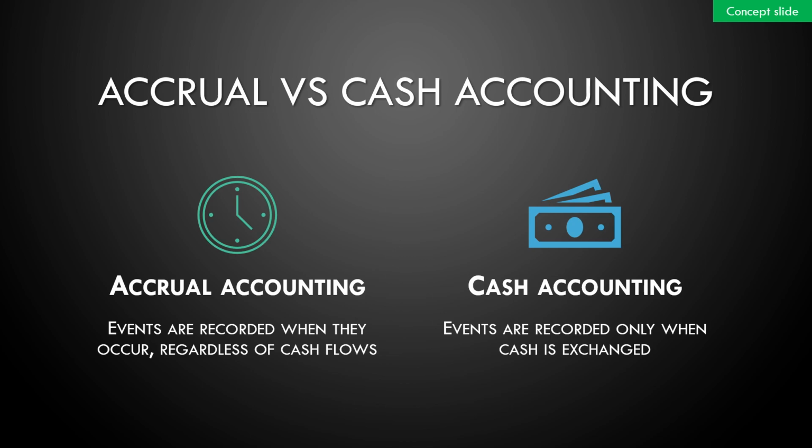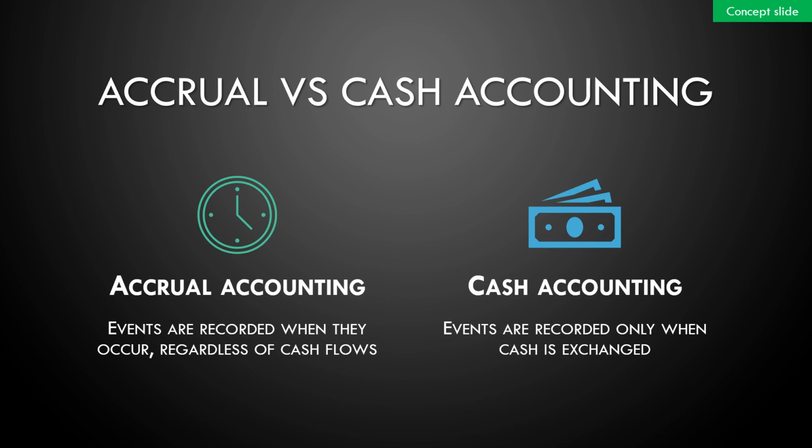Accrual accounting is when transactions are recorded when they occur regardless of cash flows. On the other hand, cash accounting is when transactions are recorded only when cash flows. Accrual accounting is the recommended method as entities want to recognize revenue when we earn them and not when money is received. This is because it is very common actually for payment to be delayed after goods or services have been provided, depending on the payment terms.